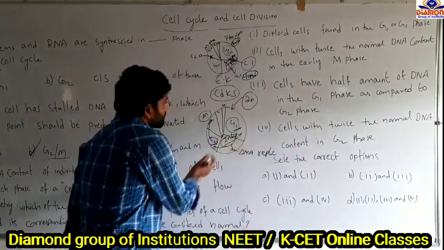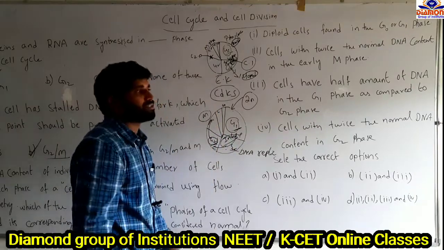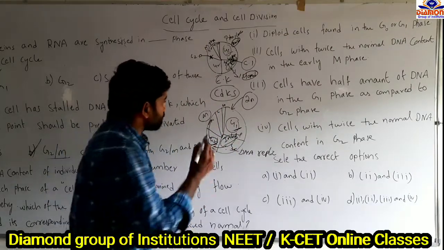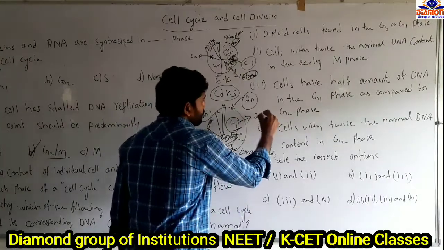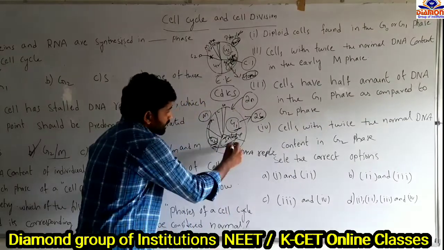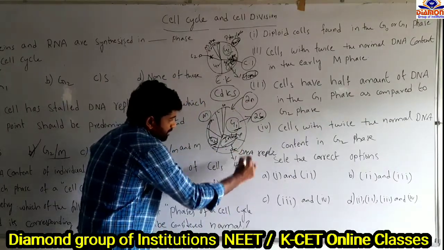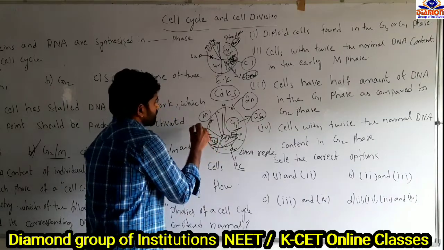Yes, we have already discussed that in the S phase, DNA replication takes place and the amount of DNA is multiplied. In the G1 phase, the amount of DNA is 2C, where C represents the copy number. In the S phase, the amount of DNA becomes 4C, and in the G2 phase, the amount of DNA is present as 4C.